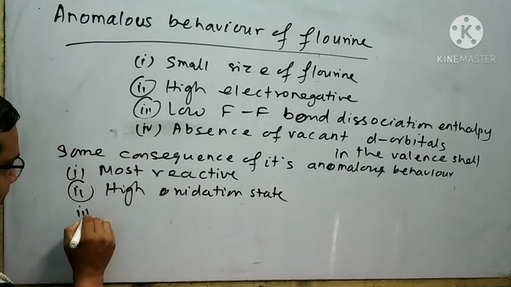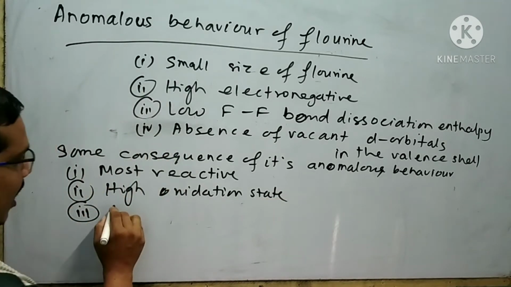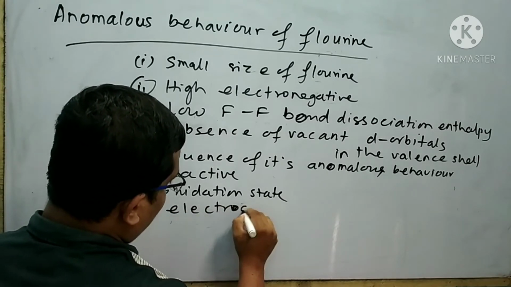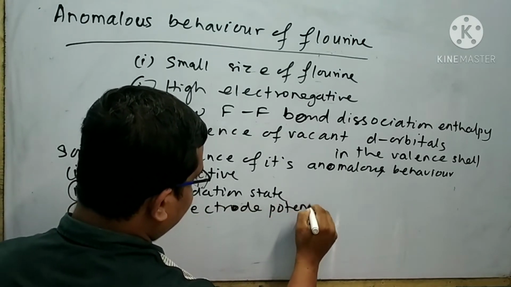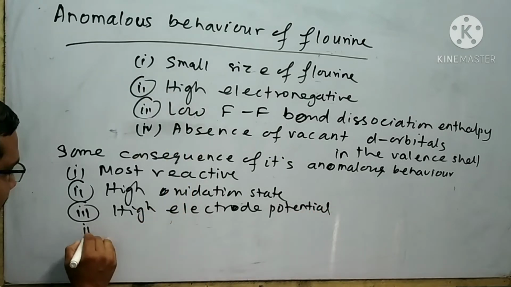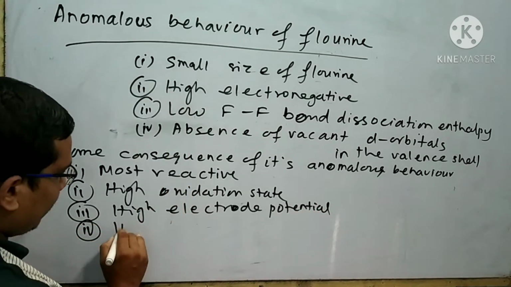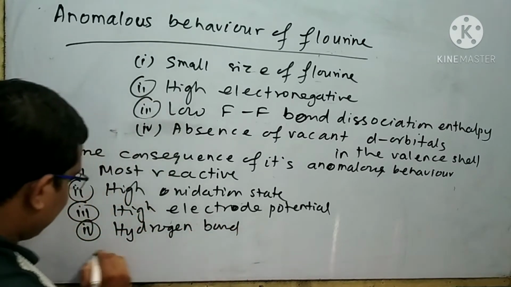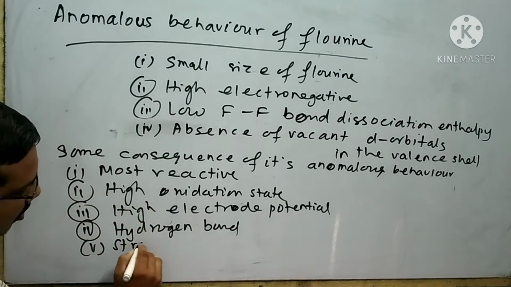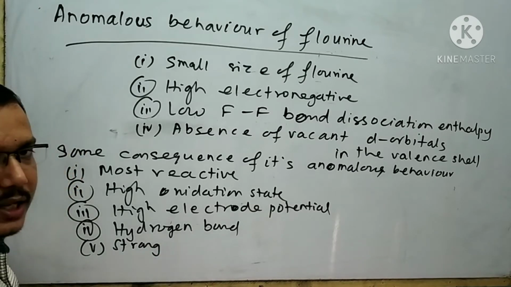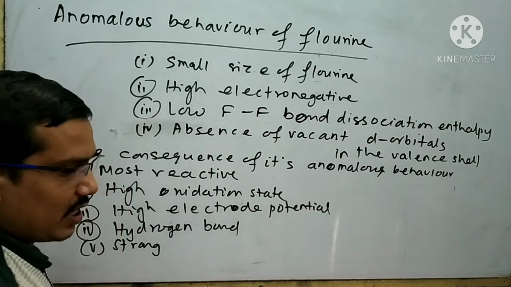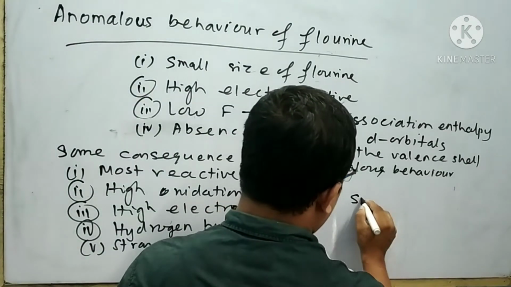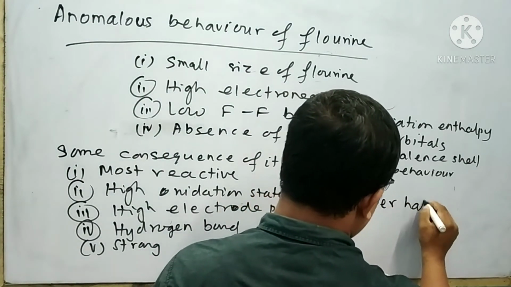Next point is fluorine has high electrode potential. Fluorine is able to form hydrogen bonds. Fluorine is a strong oxidizing agent. Due to such properties, fluorine is also called a superhalogen.